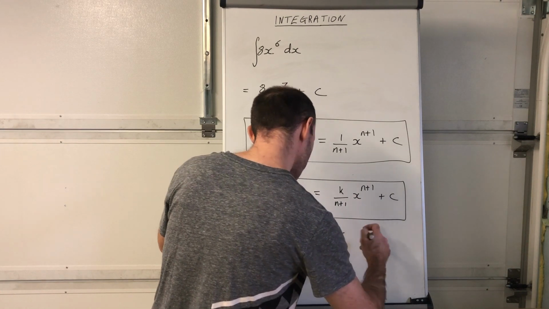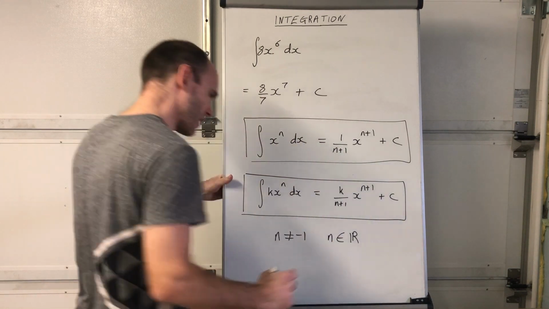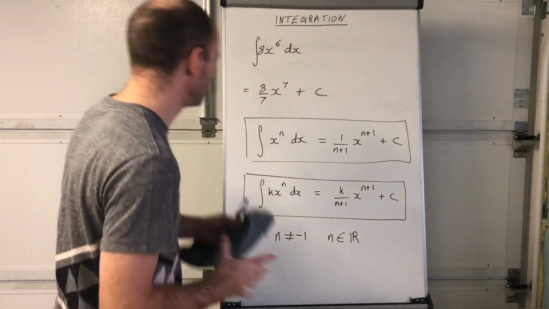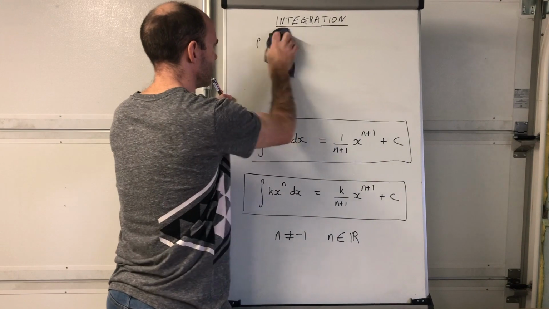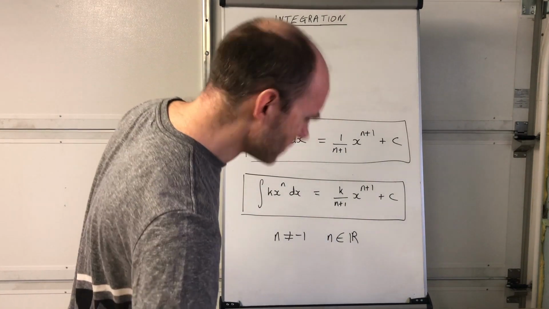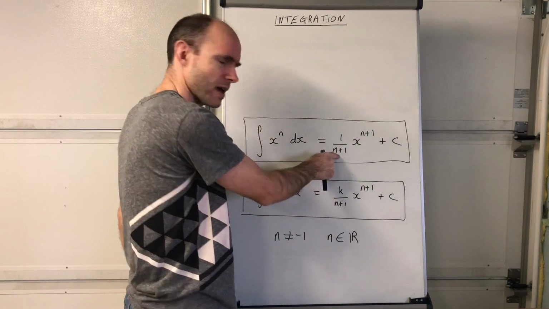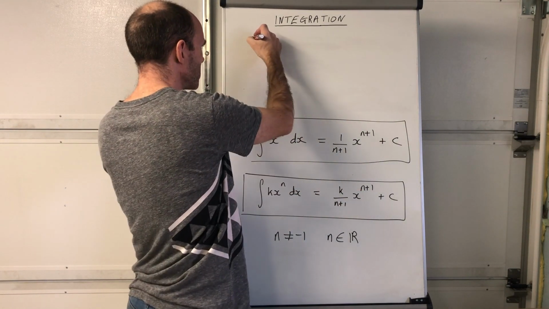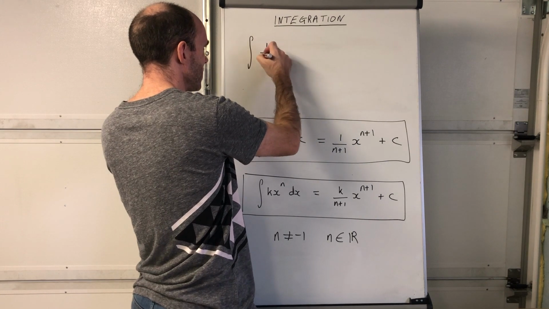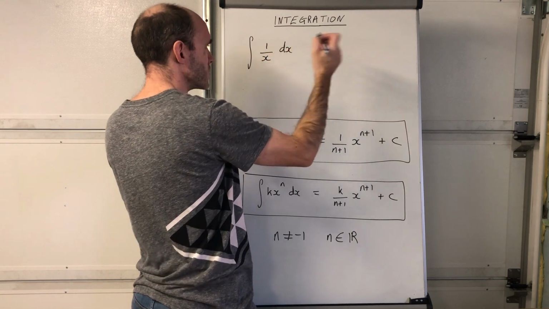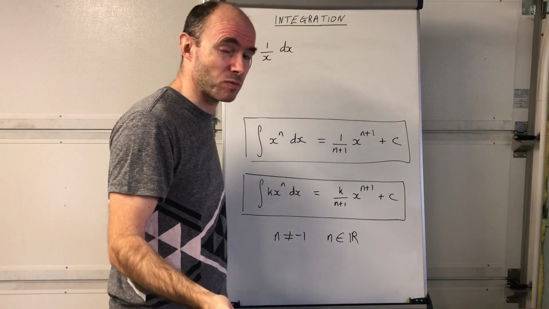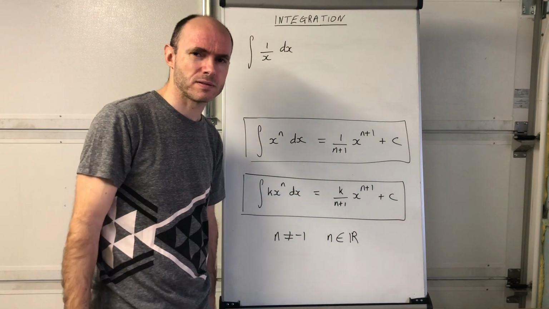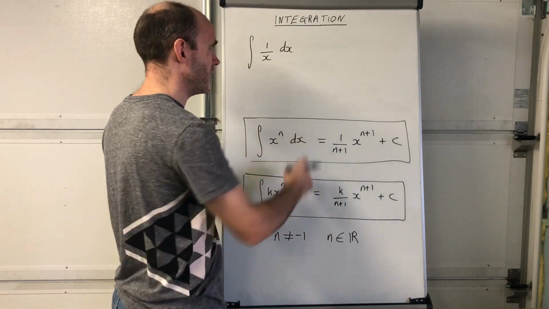Just take a moment to think about why n is not equal to -1 there. So I'm hoping some of you are thinking, well, there's a difficulty there when you have 1 over 0, isn't there? Okay, 1 over 0 is generally undefined, okay? So what I'm saying is, this integral here, 1 over x dx, which of course is the same as x to the power of -1, is not an integral that you'll do in year 12 AS Maths, okay? Because this rule does not apply, okay?